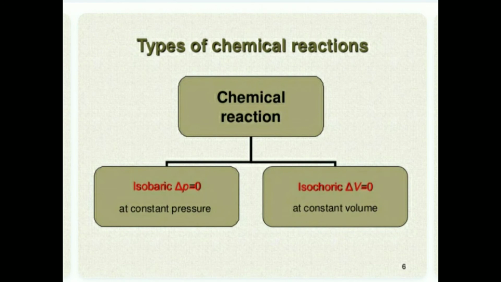Then next types of chemical reaction: isobaric and isochoric. Isobaric means delta P is equal to 0, meaning at constant pressure, and in isochoric delta V is equal to 0, meaning at constant volume.